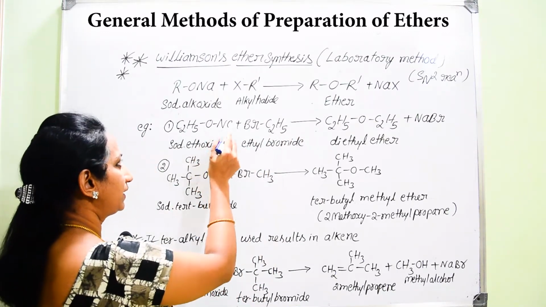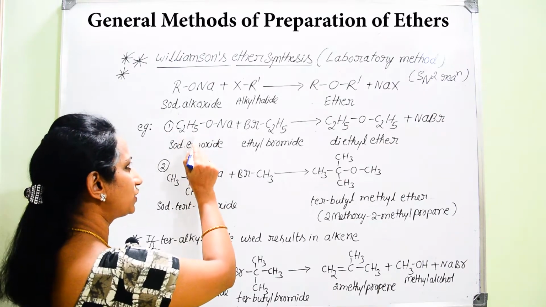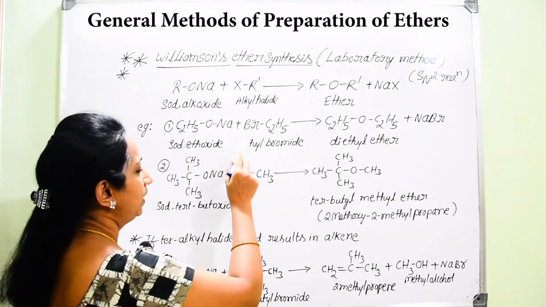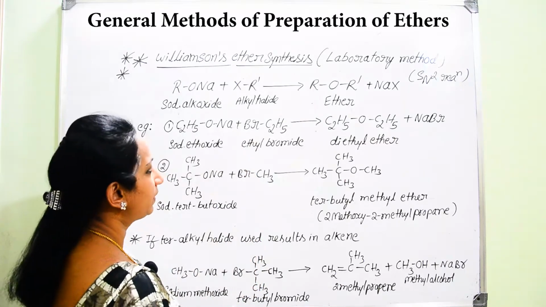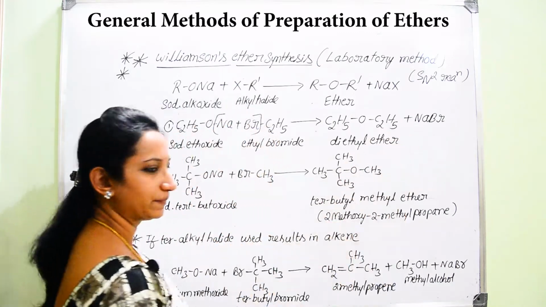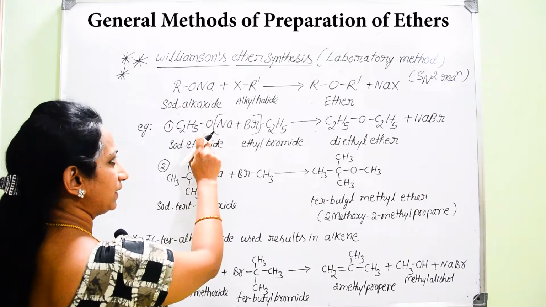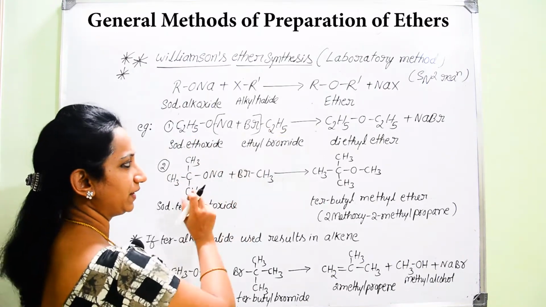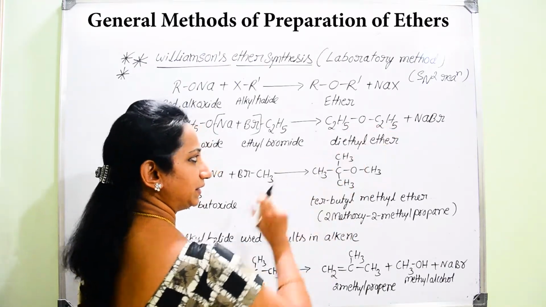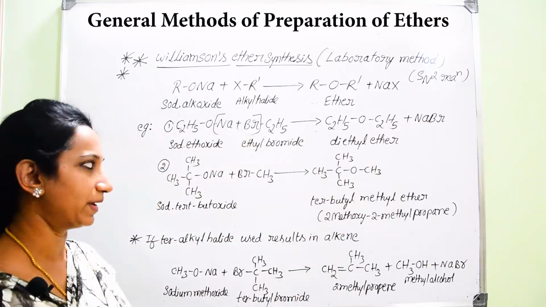And here we can consider this Na is attached to ethoxy group, that is C2H5O, CH3CH2O. Now, on interaction between sodium and bromine, sodium combines with Br to give sodium bromide. Now, whatever is left over here, C2H5O will get combined with C2H5, so that you will get the resultant product diethyl ether, with the separation of sodium bromide.